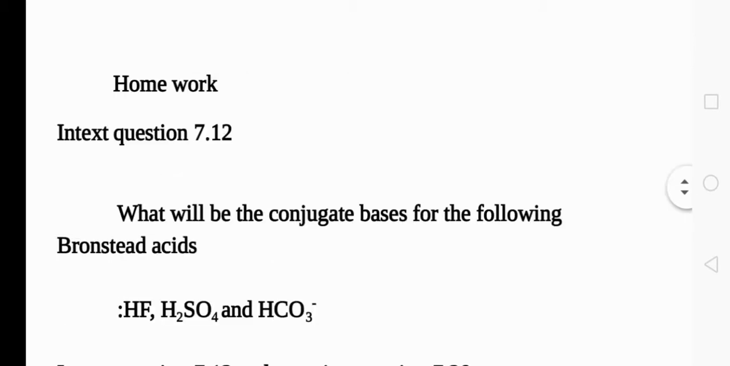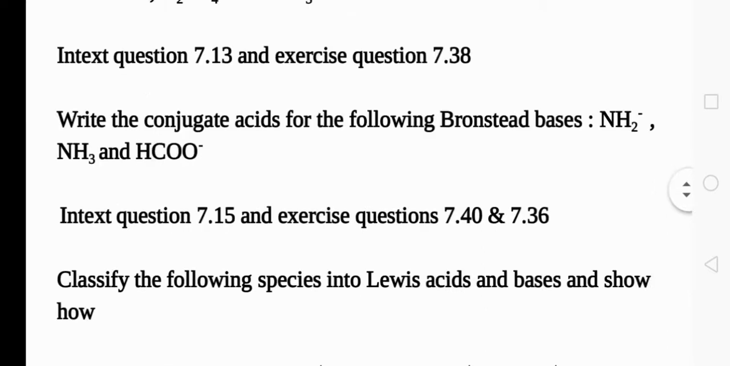Okay, that's homework. First, in text question 7.12: what will be the conjugate bases for the following Bronsted acids? They've given Bronsted acids, so it's very simple. If you want to write the conjugate acid of a substance, you have to add H plus. To write the conjugate base of the species, you have to remove the H plus ion. The answers are given in the above question, so it is very easy. Try to solve the problem.